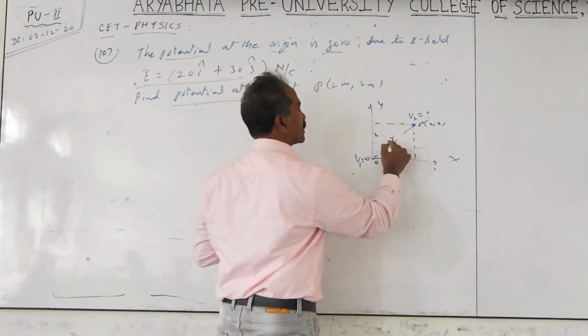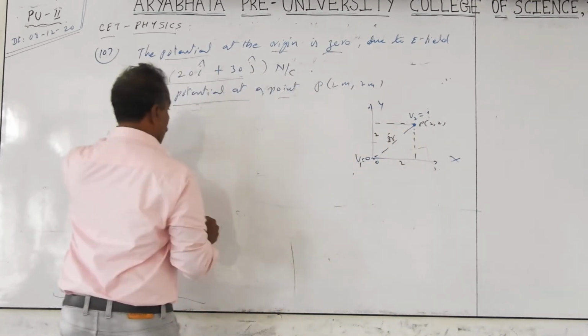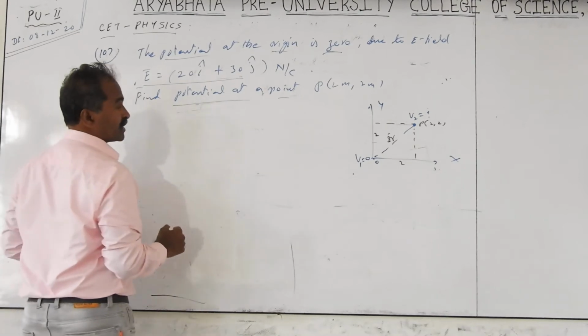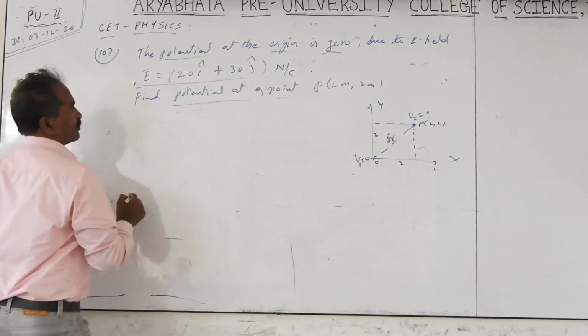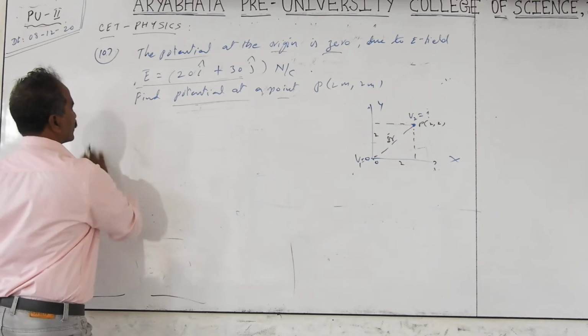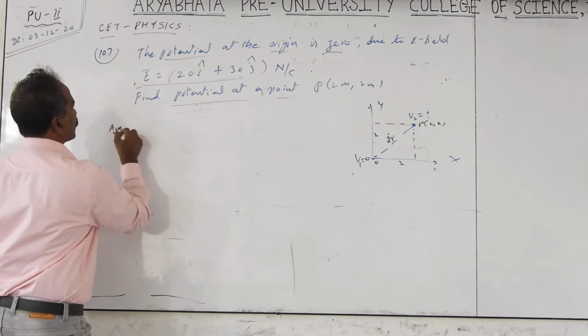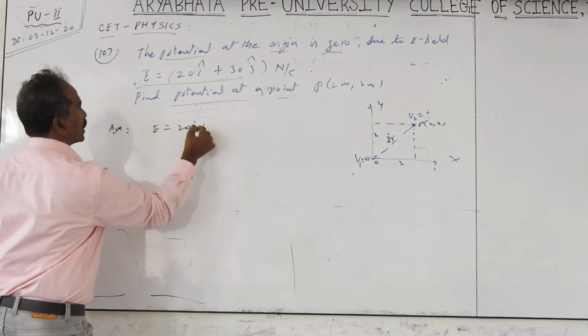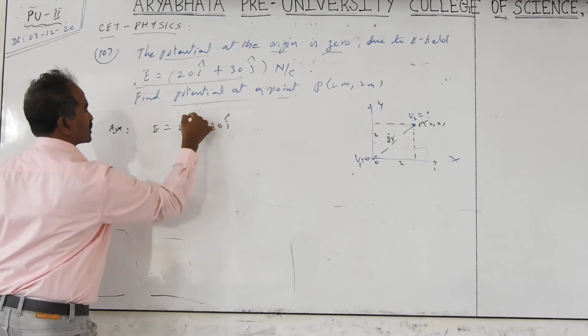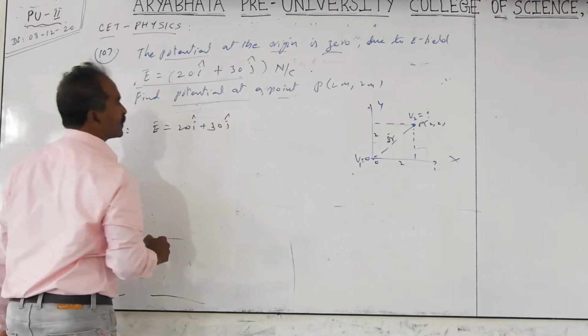And write that as delta r or dr in vector form. dr is nothing but the displacement vector, r2 minus r1. Electric field is 20I plus 30J in that space in vector form.